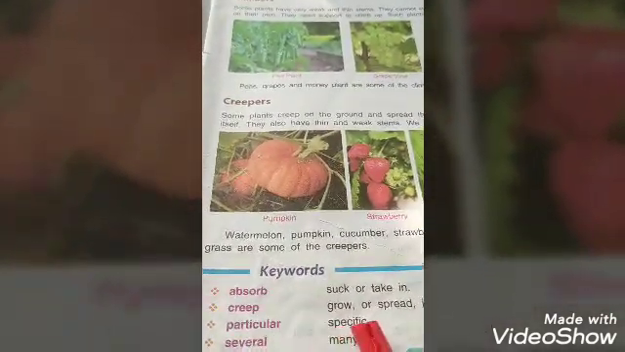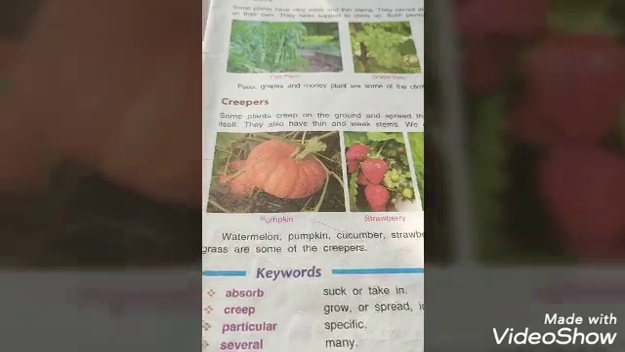Keywords. Absorb means suck or take in. Creep means grow or spread in such a way as to cover. Particular means specific. Several means many.